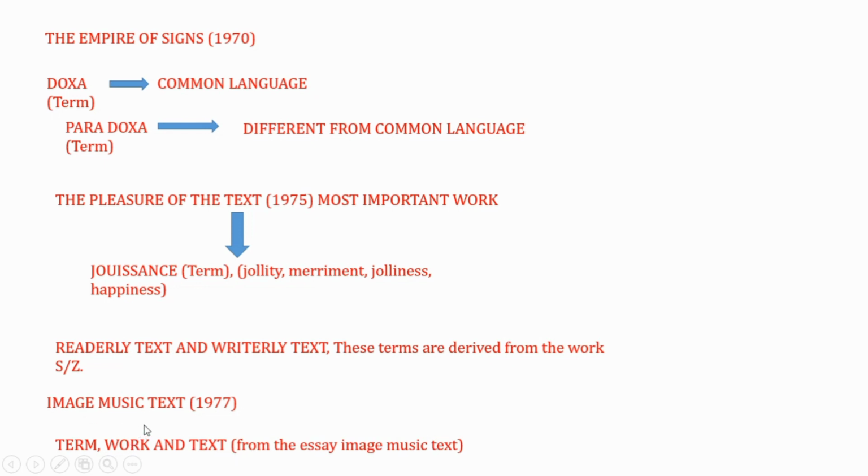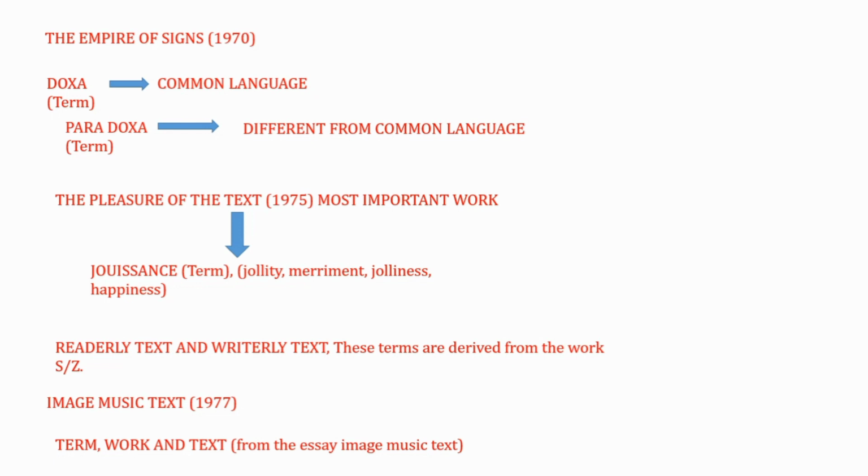What is work? Work means, suppose you have completed any work, you have performed a task, and now there is nothing left to predict or to imagine from the reader's point of view. That is called work. But what about text? Text is something, suppose you have written a work in the form of text, and after that it may be interpreted, so many meanings can be derived from your text.